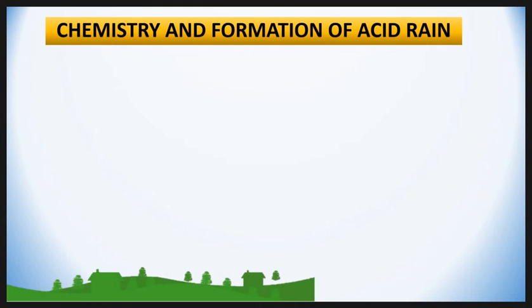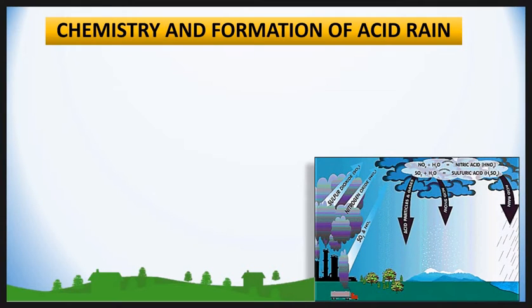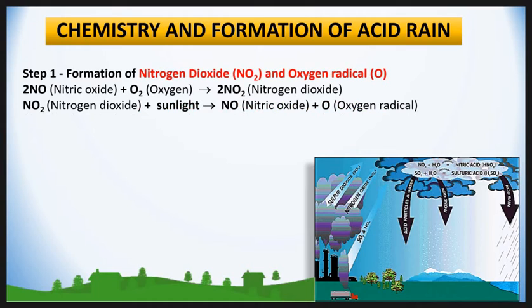There is a question in your mind: how is acid formed in the atmosphere, or what is the process of formation of acid rain in the atmosphere? Acid rain forms in three steps, as follows. First step, the formation of nitrogen dioxide and oxygen radical.